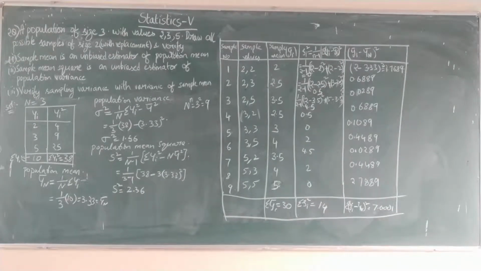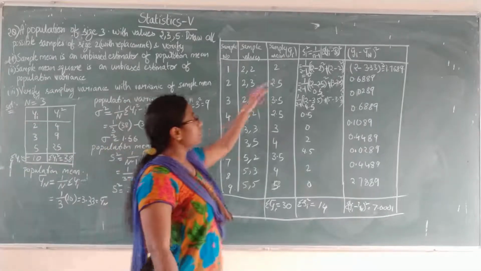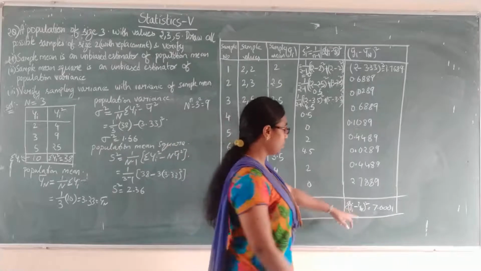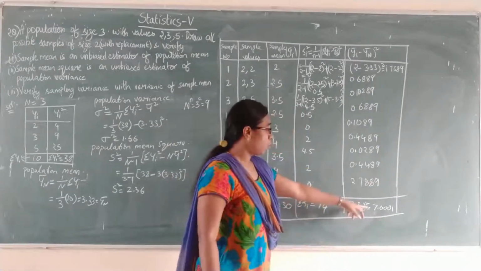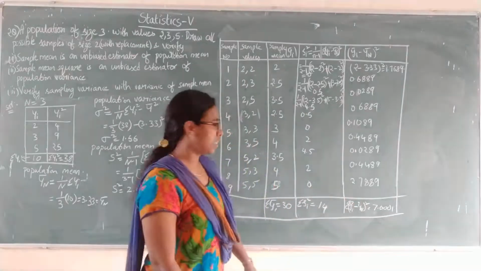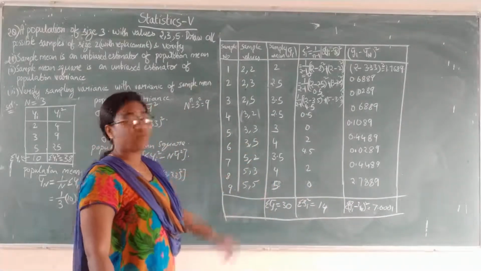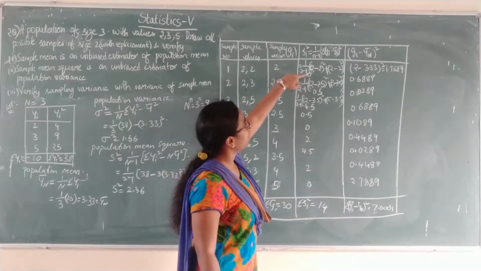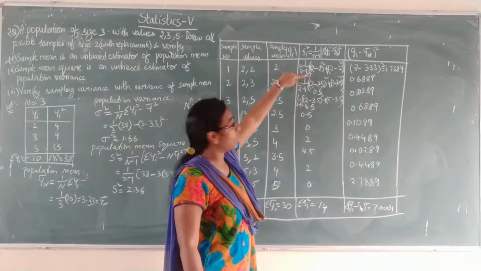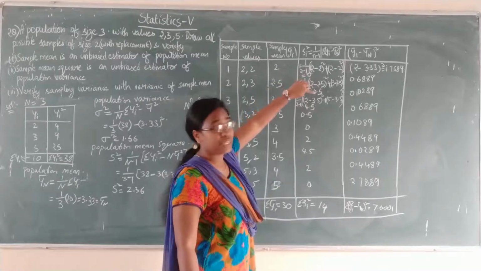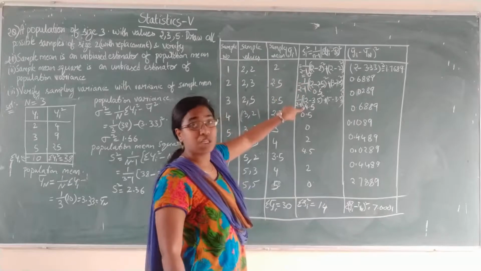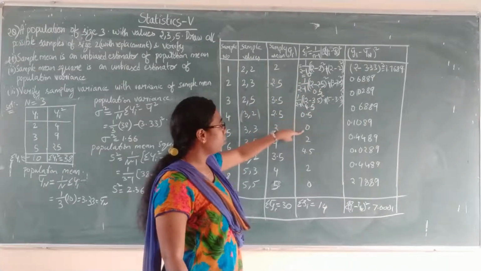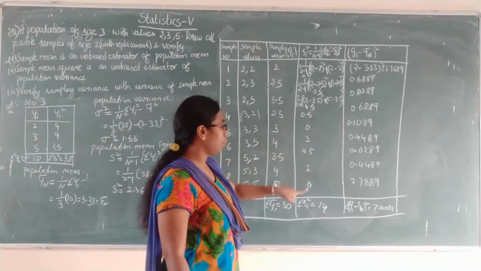By completing all the column values, we will get the summation of Si square as 14, summation of (yi bar minus capital Yn bar) whole square equals 7.0001, and summation of yi bar equals 30. So these values I will read out once if you are not able to see. The first value of Si square is 0, second value is 0.5, third value is 4.5, next value is 0.5, 0, 2, 4.5, 2 and 0.